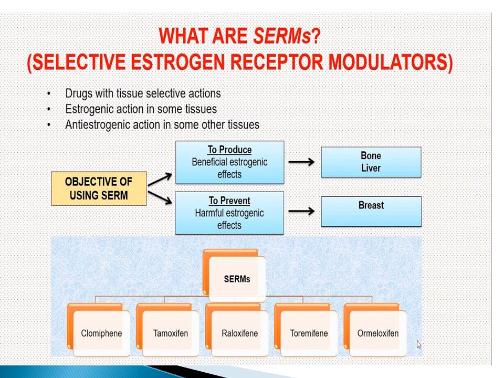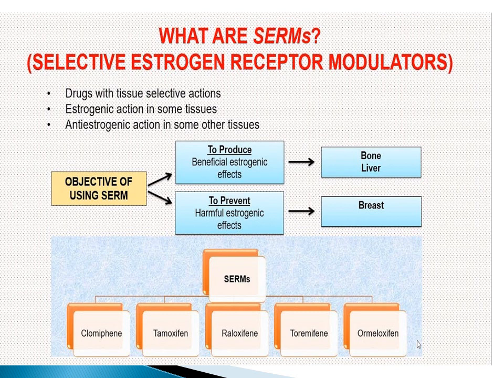Now we will discuss selective estrogen receptor modulators. Selective estrogen receptor modulators are the drugs with tissue selective actions, means they will act as agonists on some tissues while antagonistic effect on other tissues, means estrogenic actions in some tissues and anti-estrogenic actions in other tissues. Why we use selective estrogen receptor modulators?